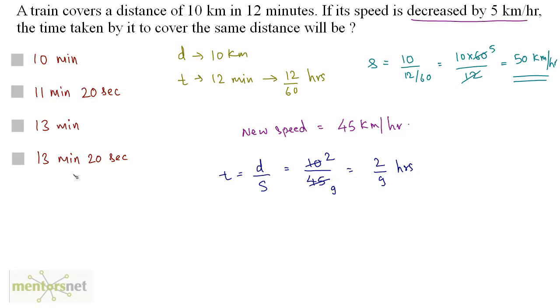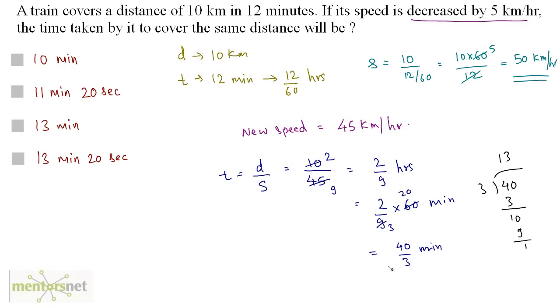Now none of the options are given in hours, so let us convert this 2 by 9 hours into minutes. So it is equal to 2 by 9 times 60 minutes. We have 3 3s are 9, 3 20s are 60. So we have 40 by 3 minutes. Let's divide 40 by 3. 3 ones are 3, the remainder is 1, the 0 comes down, 3 threes are 9, the remainder is 1. So 40 by 3 is equivalent to 13 1 by 3.